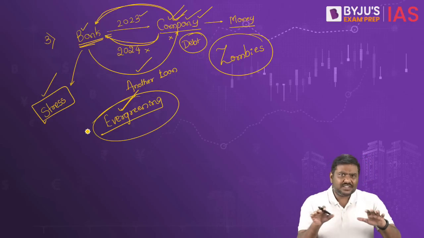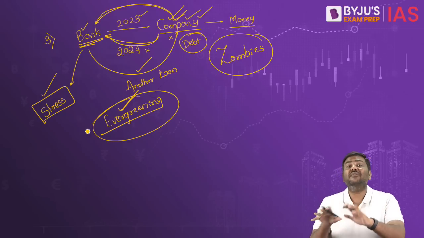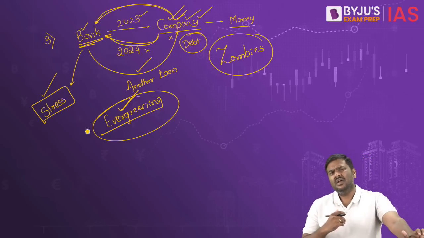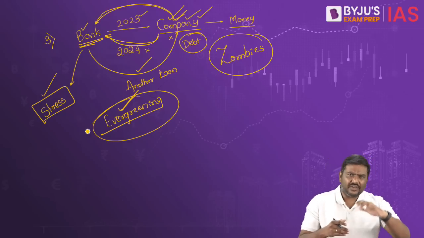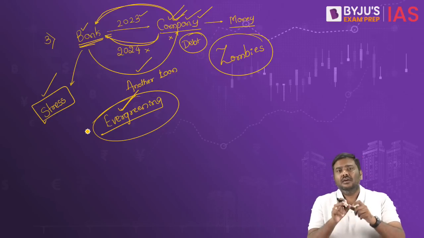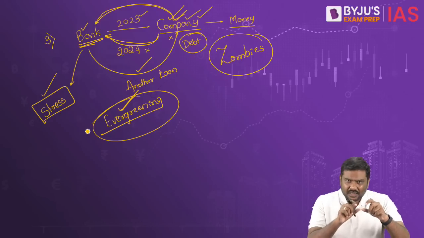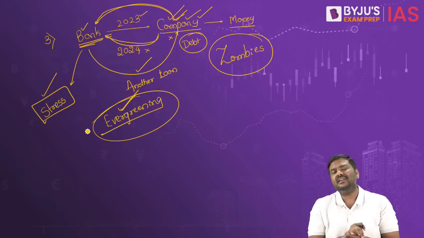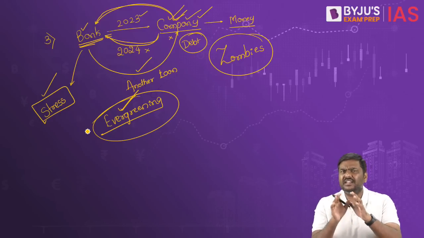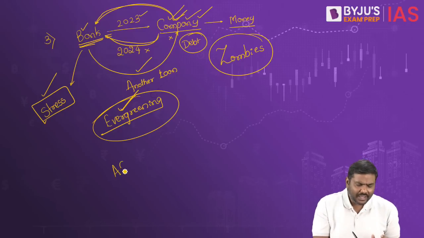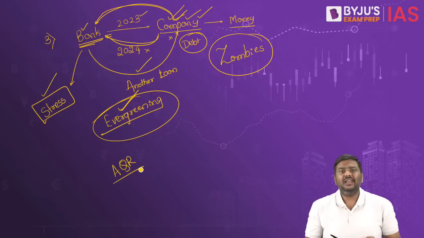And it is not the first time that the RBI governor is talking about evergreening of loans in the banking sector. There have been many situations even in the past. For example, when Mr. Raghuram Rajan was the RBI governor, during his governorship, there was one exercise conducted by the Reserve Bank of India, the Asset Quality Review. In short, AQR, Asset Quality Review.